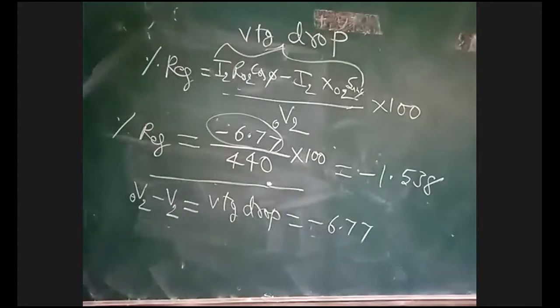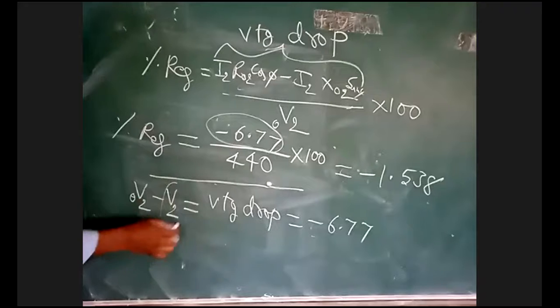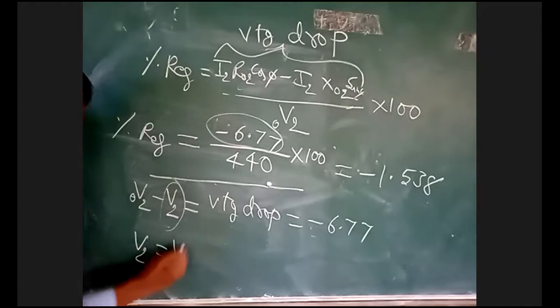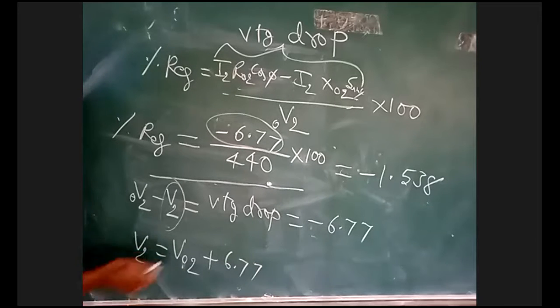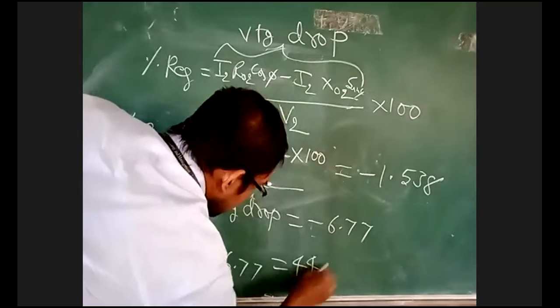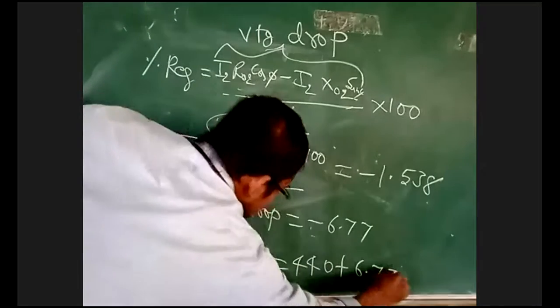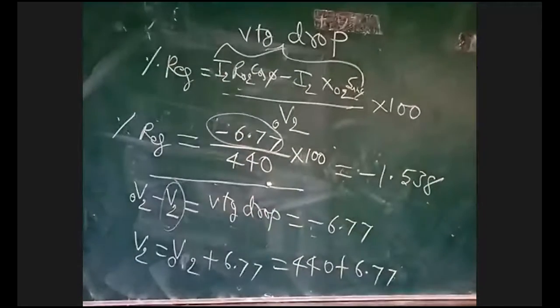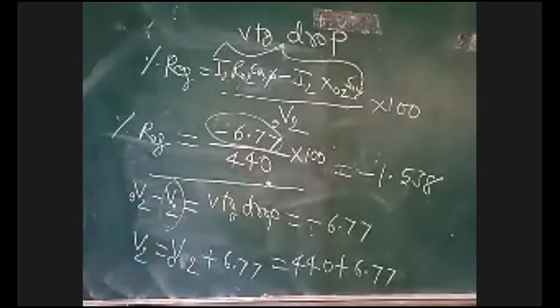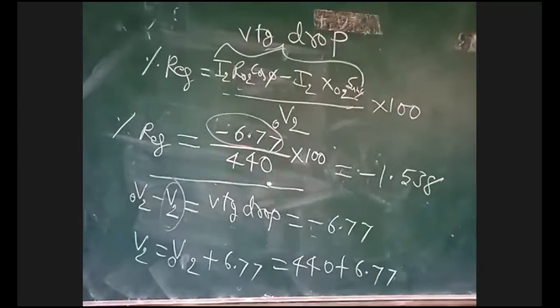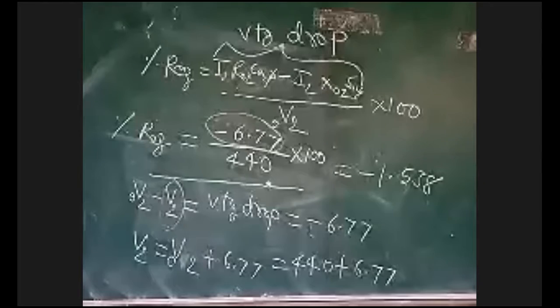Now in the problem he is asking to determine terminal voltage. V2 is equal to V02 plus 6.77, that is 440 plus 6.77. Your voltage drop is the difference between the no load voltage minus the full load voltage. This is the no load voltage, 440. So it is 446.77.